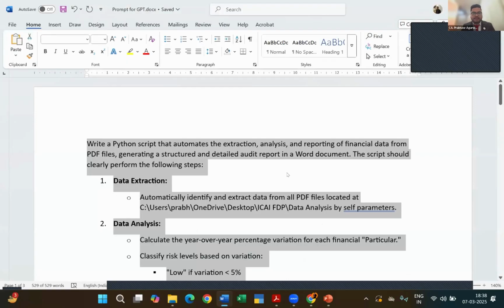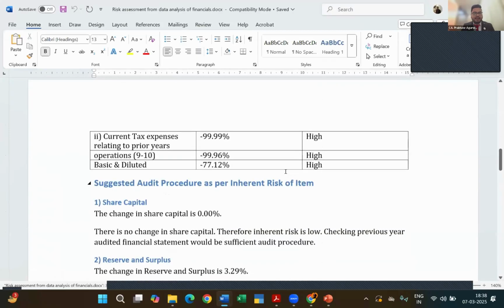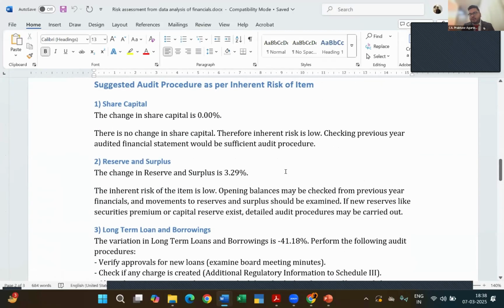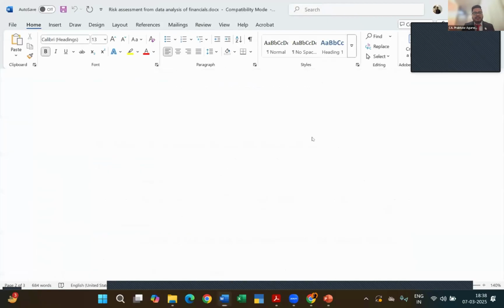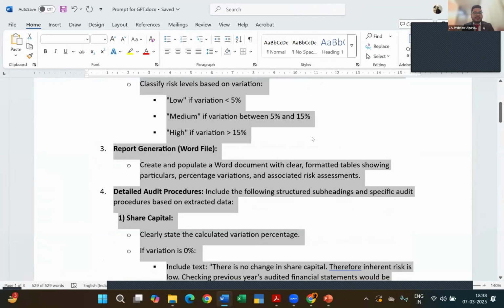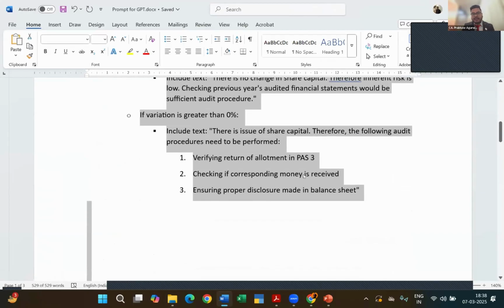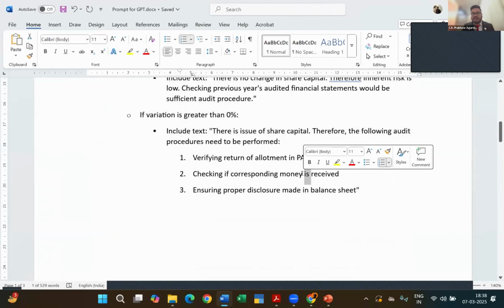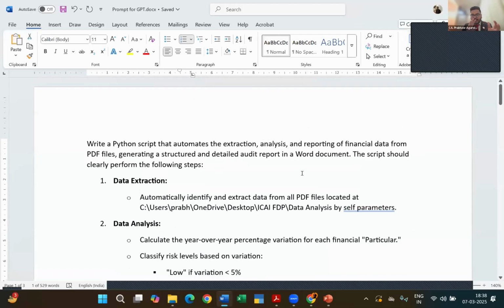Now, I'll just give you an example. Here in share capital, I had told that if the variation is, let's say, 0%, which is the case in most instances, this will be a low risk item, and one of the simple audit procedures would be to simply check with the previous year's financial statements. You can of course modify the audit procedures as per your requirement. And if there is a positive variation, then you may have to perform additional audit procedures like verifying the PAS-3 returns, whether money is received or not, and whether proper disclosures have been made in the balance sheet. So as the risk changes, the audit procedures will also change.